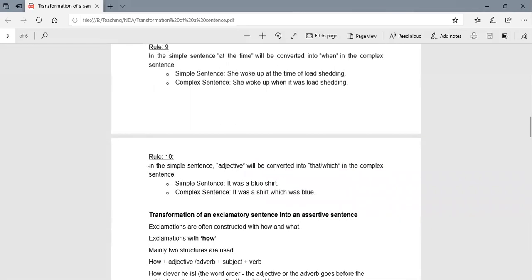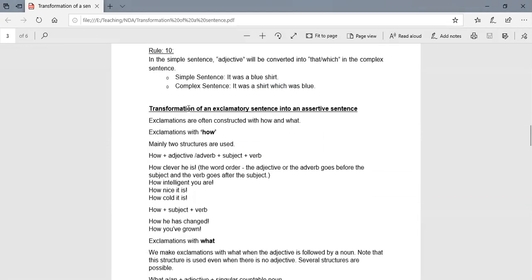Next rule. In the simple sentence, adjective will be converted into that, which. Adjective will be converted to that, which in the complex sentence. So simple sentence: It was a blue shirt. It was a shirt which was blue. So adjective को which के साथ हमने use किया.